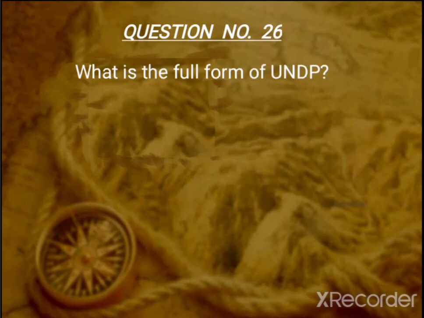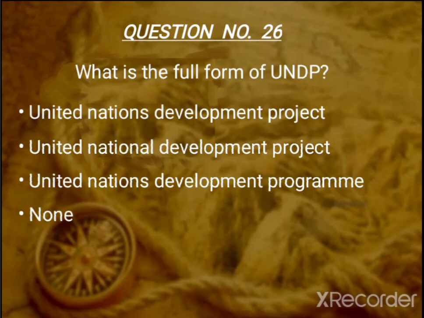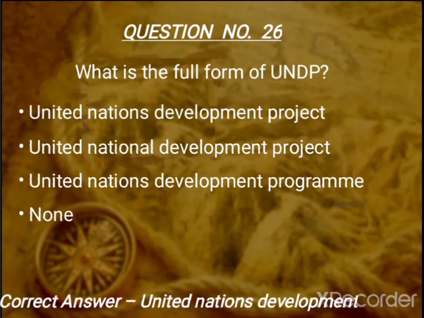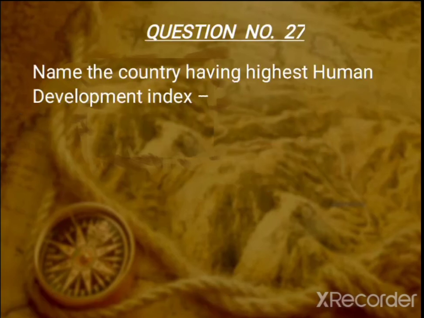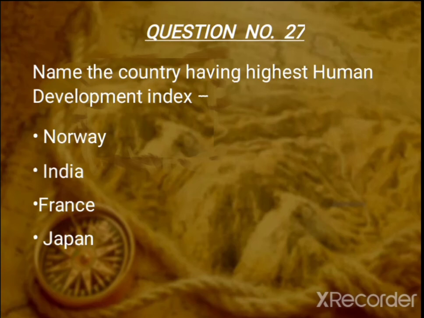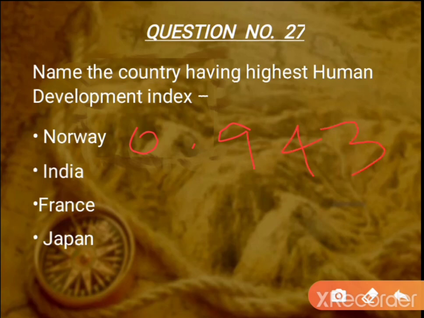Question 26. What is the full form of UNDP? The full form of UNDP is United Nations Development Programme. Question number 27. Name the country having highest Human Development Index. The HDI value of Norway is 0.943, which is highest as per UNDP Human Development Report 2011.